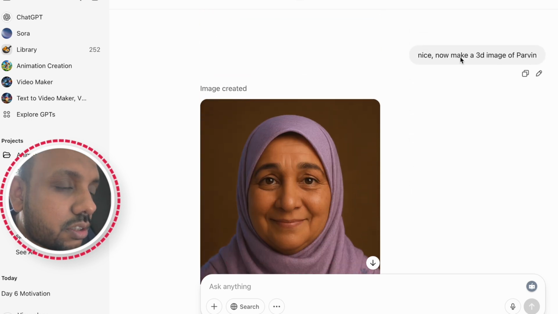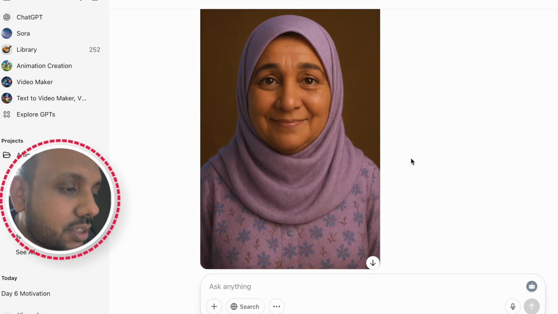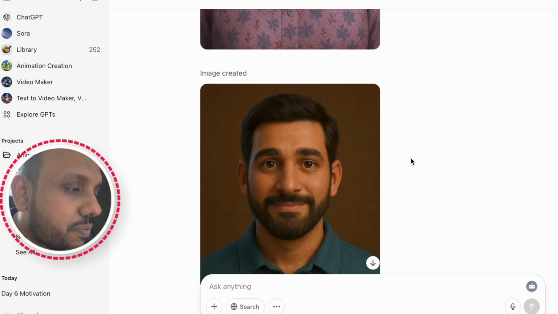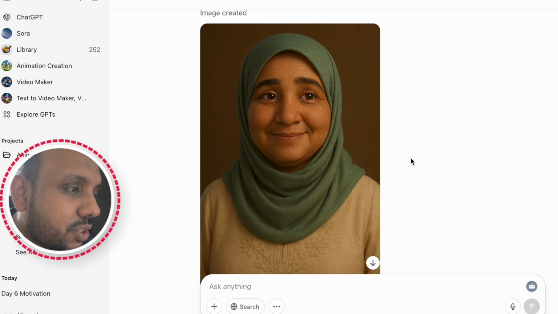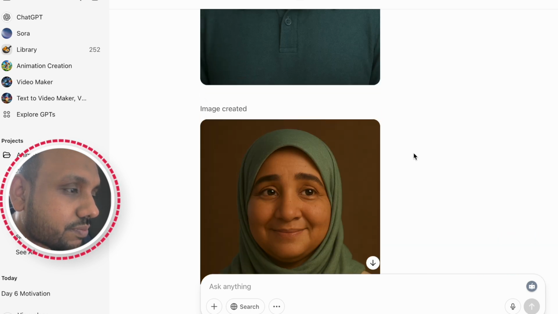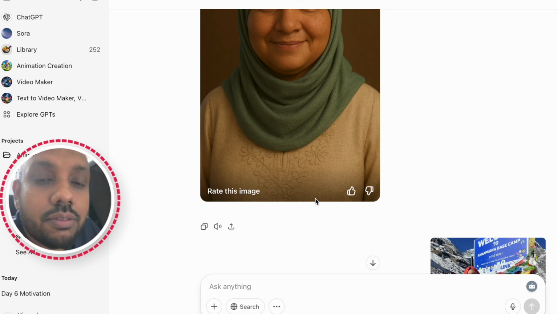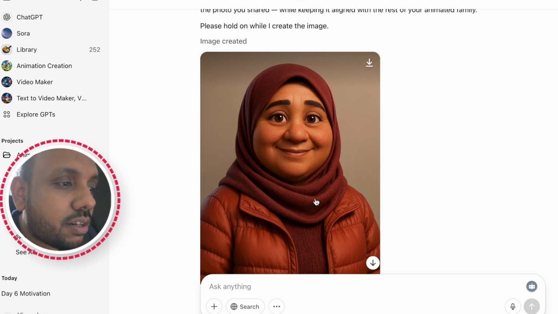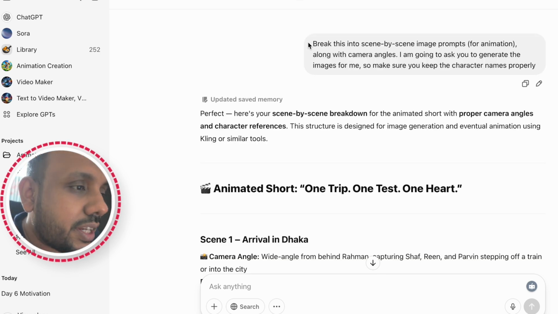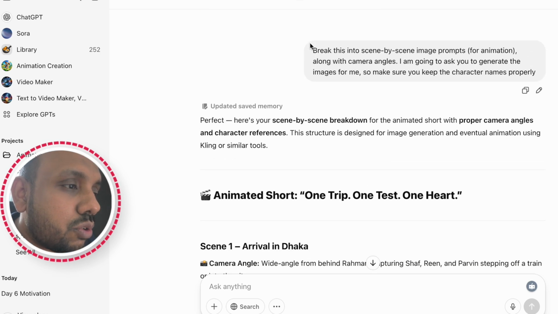And the 3D image of Parveen, as you can see that the 3D image of Reen and Parveen is quite similar. And then I asked it to create different images of different people, but the pictures of females are quite similar. That's what I noticed.